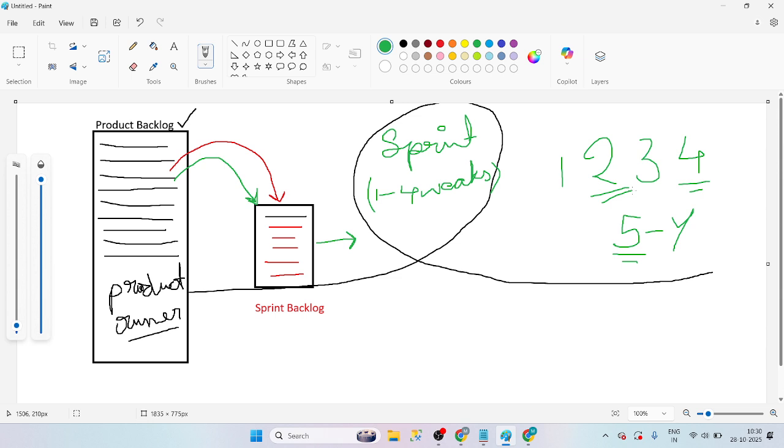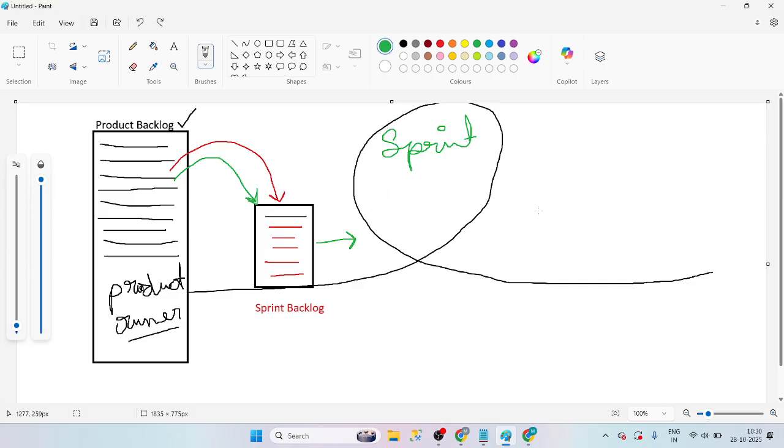Right. Now this sprint has been decided. Who will decide this sprint? The product owner. This is also one of the interview questions. Who is going to decide your sprint? Is it the manager, or will management decide, or will the project manager decide? They will ask. You have to say no, from the client end, the product owner or the client is deciding the sprint size. Understood, guys? Now what we have to do? Now the sprint has been decided, like 2 weeks.